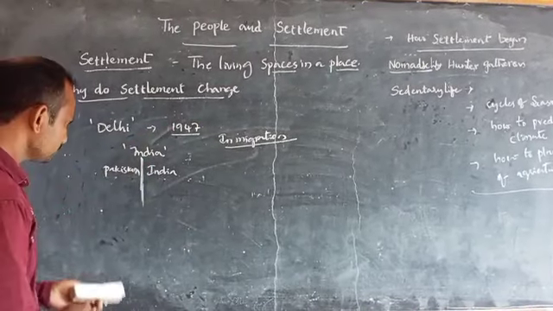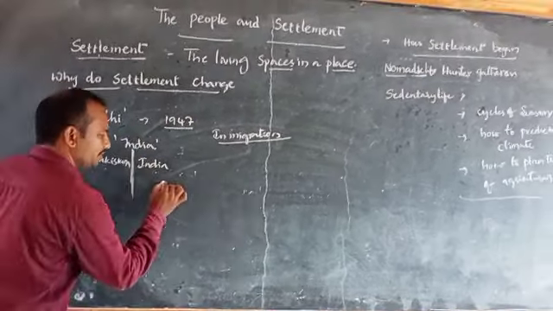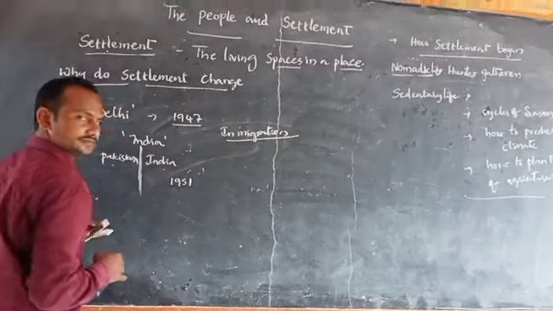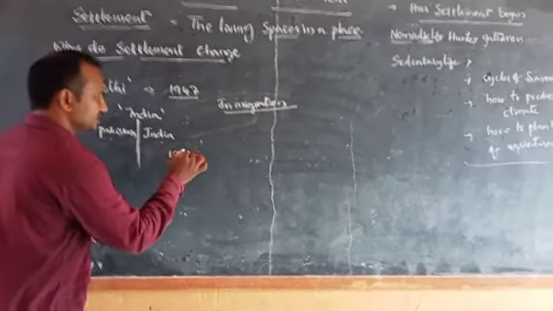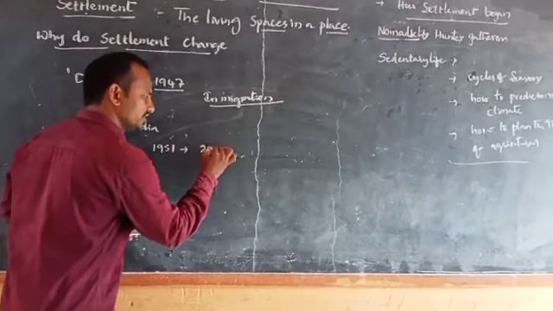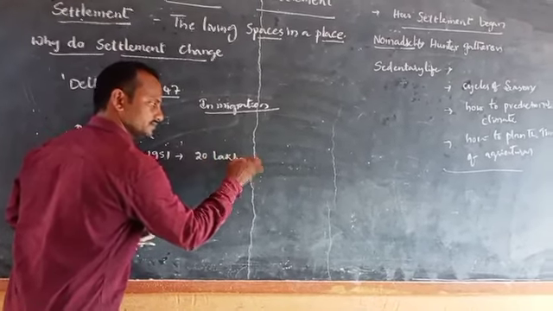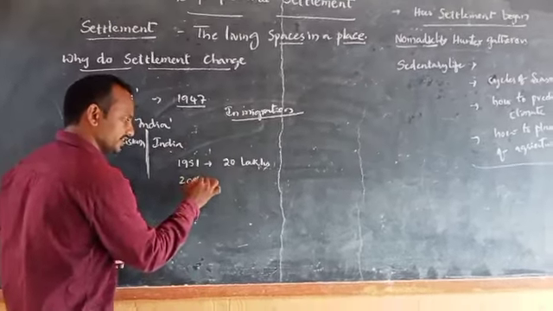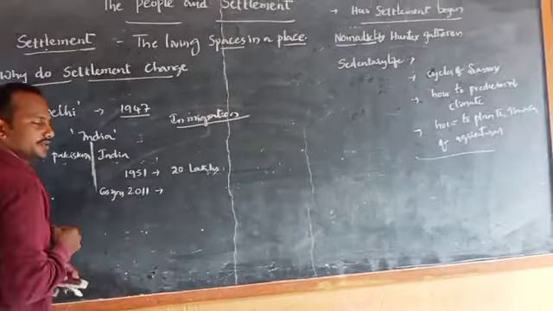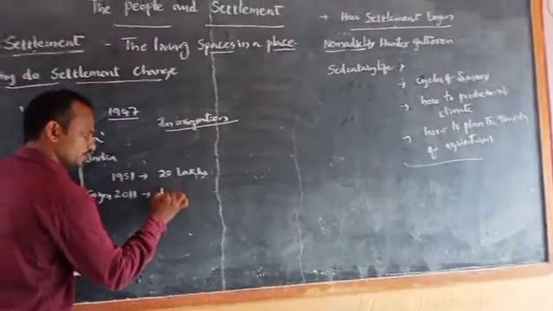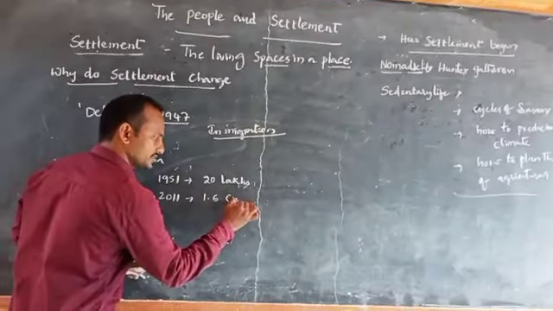Let us see, at the time of 1951, the starting years of our independence, Delhi city had a population of just 2 lakhs. But by 2011, in the span of these 60 years, the population increased to 1.6 crores.